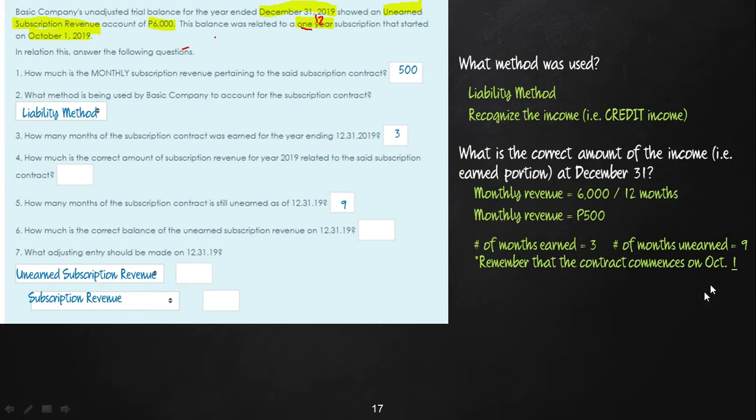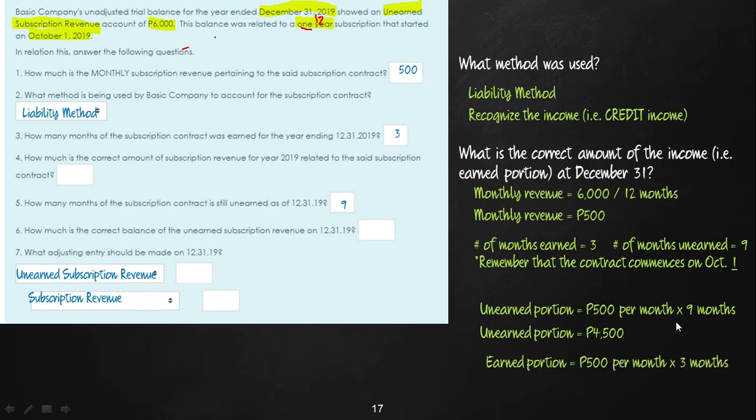Again, we remember that the contract commences on October 1. That's why we include the month of October in the counting. Okay, next. We then try to compute how much is the amount that is earned and the amount that is unearned. So the unearned portion, the monthly is 500, and there are 9 months unearned. So therefore, the total unearned amount is 4,500. That's 500 times 9 months. The earned portion is 3 months at 500 per month. So therefore, the earned portion is 500 times 3 months, or that is 1,500.